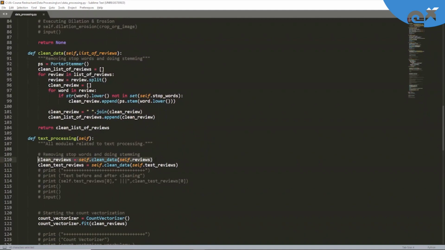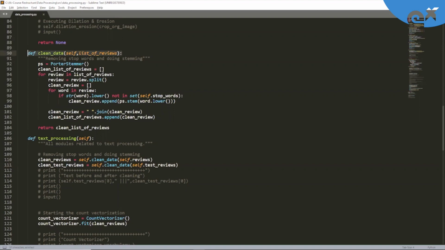First, we need to clean our reviews. We are going to use this function, self.clean underscore data, which we have defined in this code. We'll discuss that shortly. Using that same function, we are going to clean or remove the noise, or in data science terms, pre-process all the sentences which are part of self.reviews. At the same time, we're going to apply the same pre-processing steps on our test underscore reviews. Let's see what the different steps are in our clean underscore data.